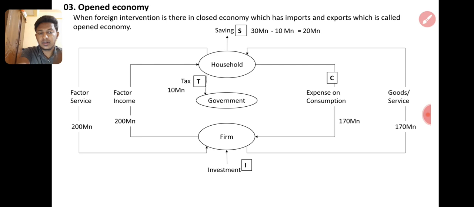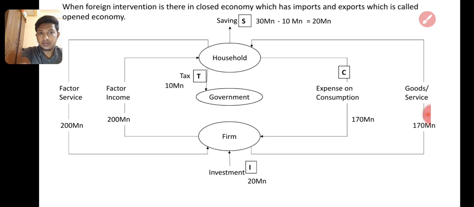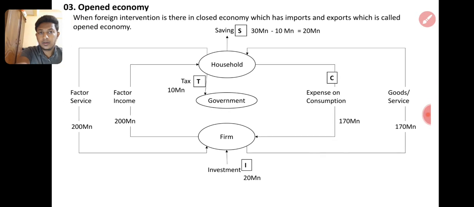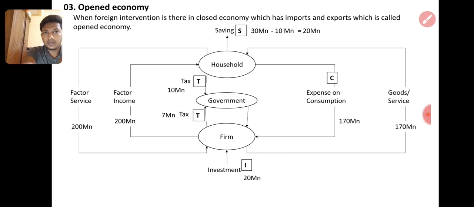Then the investment available for the firms' production is 20 million, right? Then the firm is also paying tax, 7 million, right? And expense on consumption of the production by the government from the firm, G, is 7 million.